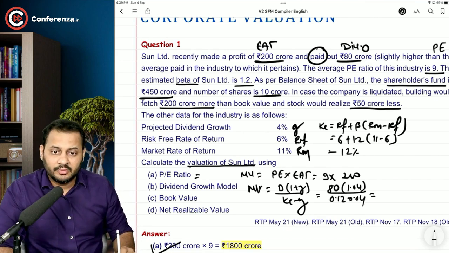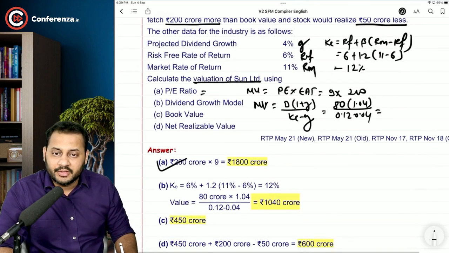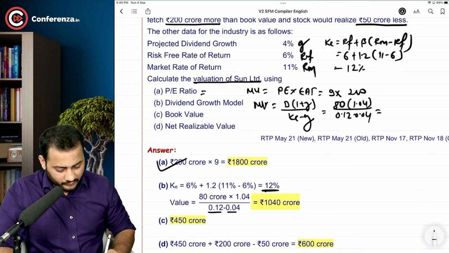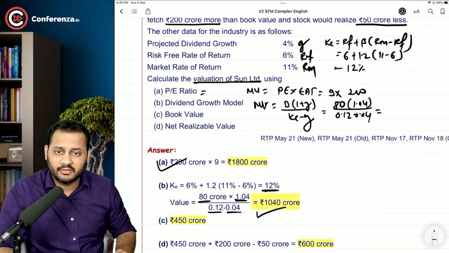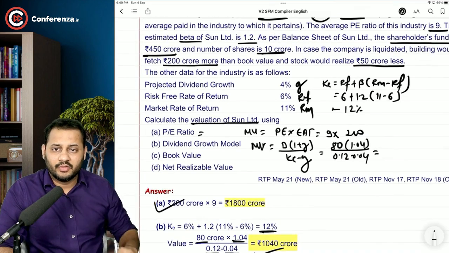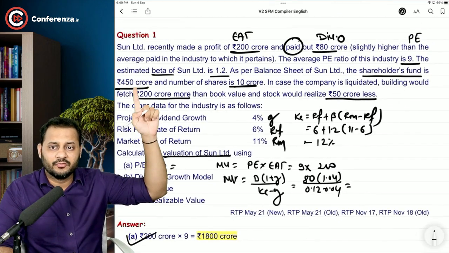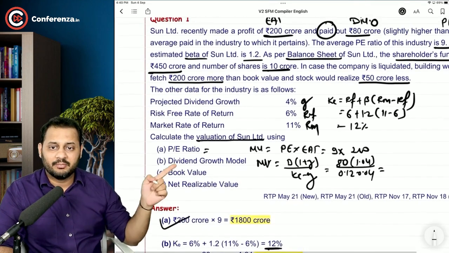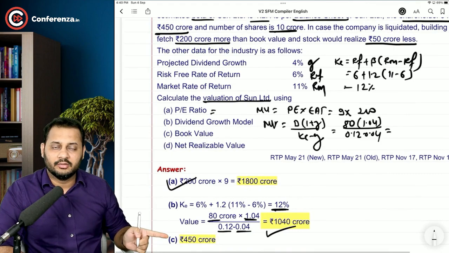And this will give you the market value. See, 12% is the cost of equity, and 12.0, 1.0, 1 into 1.04, and then this is the market value. Then the last one is the book value. See, clearly shareholders fund is 450 crore. The balance sheet is showing this value and that becomes the book value automatically.